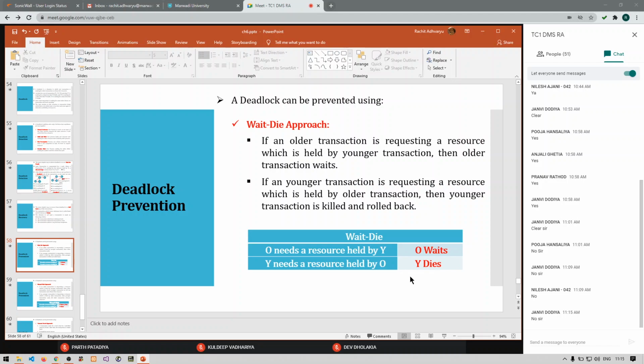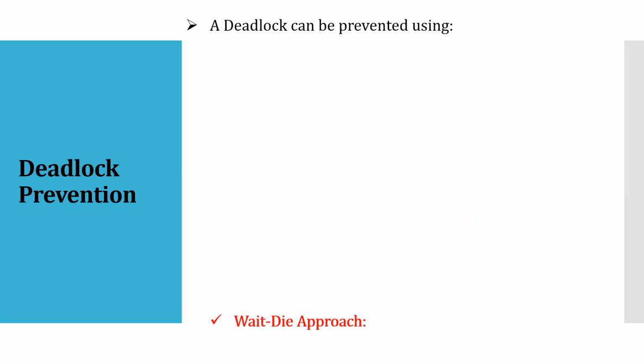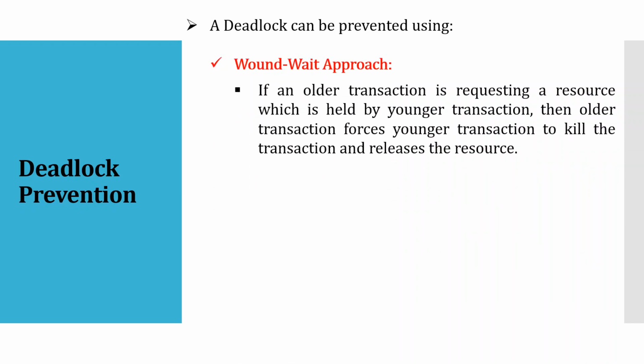So wait-die means if the older one is waiting for the younger one, it will wait. If the younger one needs the older one's resource, it will be killed and rolled back. The first option is wait-die as we said, and the second one is wound-wait. Now what is wound-wait? If an older transaction is requesting a resource which is held by a younger one, then the older transaction forces the younger transaction to kill itself and release the resource.